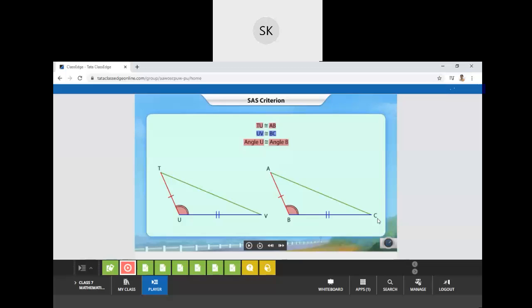So this criterion is said to be the SAS criterion. With the help of this, we can show congruence of triangles. This is called the side angle side criterion or the SAS criterion of congruence.